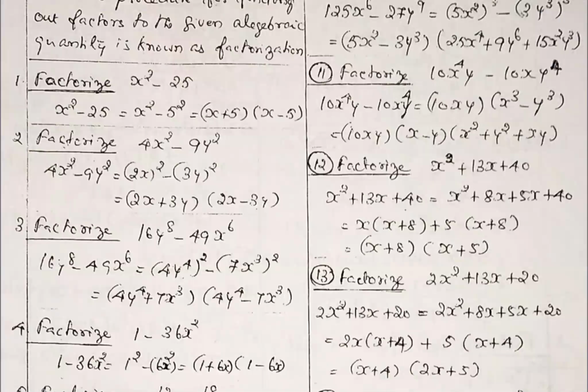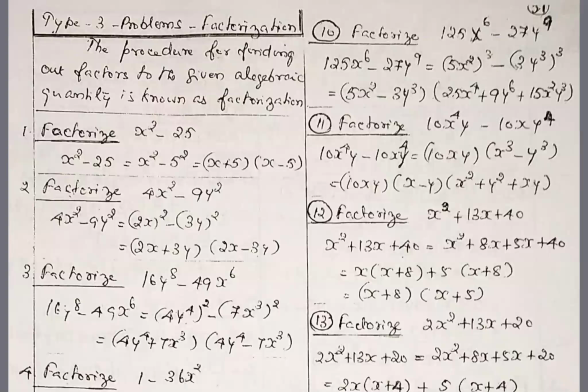So type 3 problem, factorization. The procedure for finding out factors of the given algebraical quantity is known as factorization. Factorization means dividing number. For example, 10 is available. 10 can be divided by 1, by 2, by 5, and by 10. So the factors of 10 are 1, 2, 5, 10. By means of all these numbers we can divide 10. That is called factors. Another example, 6 can be divided by 1, 2, 3, 6.